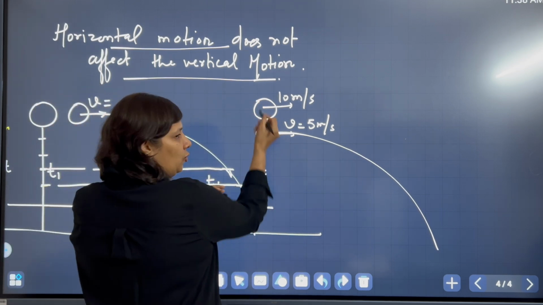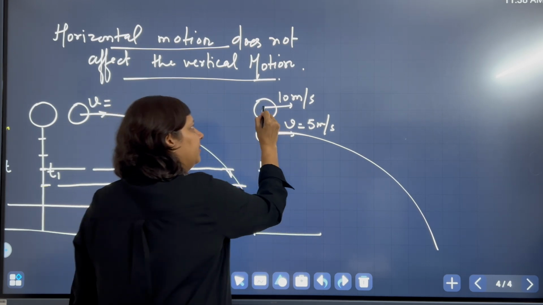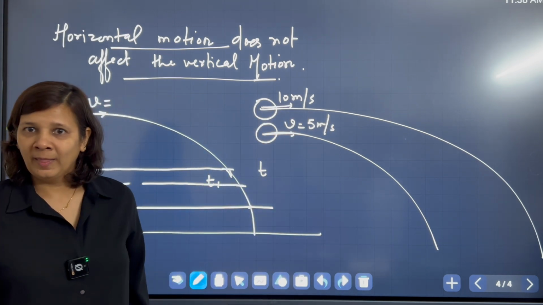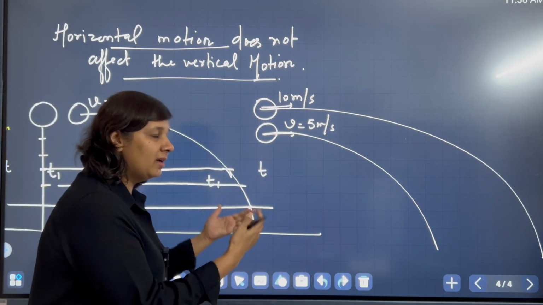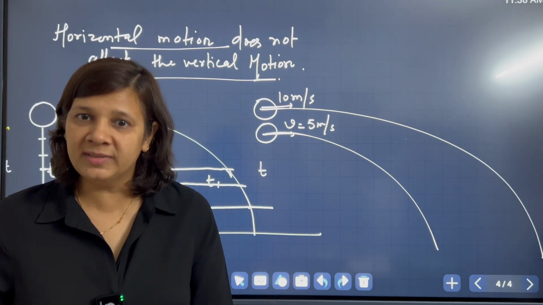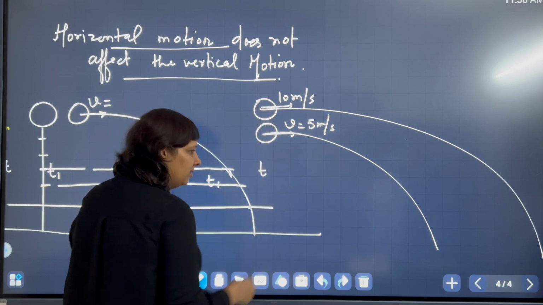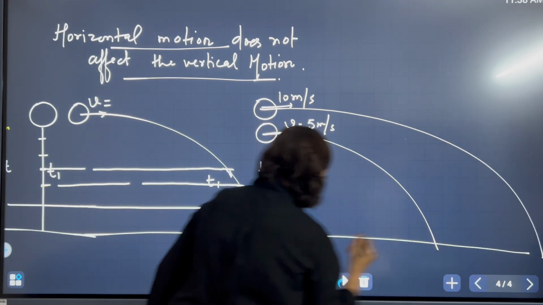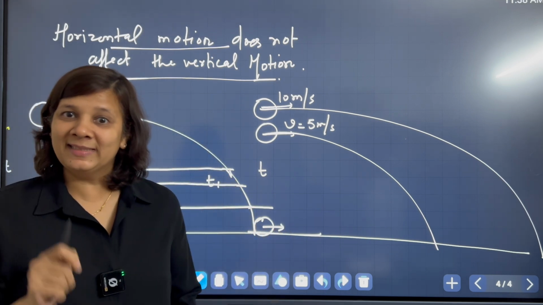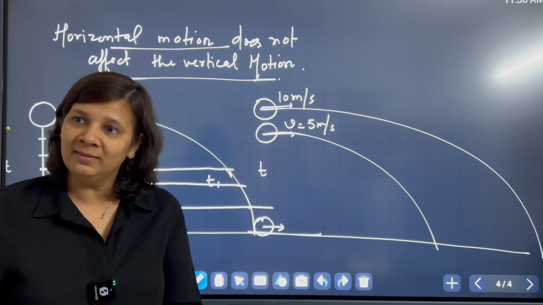Okay, just to show you, I have drawn like this. The ball which I have thrown with 10 meter per second will cover a much larger distance. But the amount of time these two balls will take is again the same. What does it mean? You can just imagine these balls kept on the ground, and if I kick the ball with the same speed, it will cover the same distance, or it will take again the same